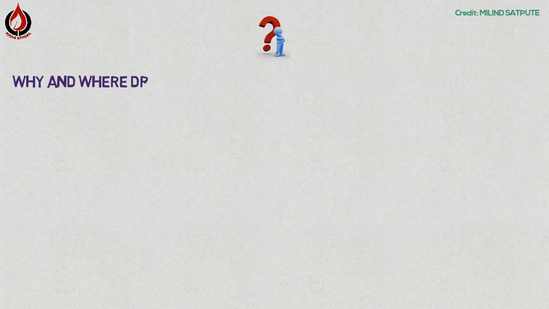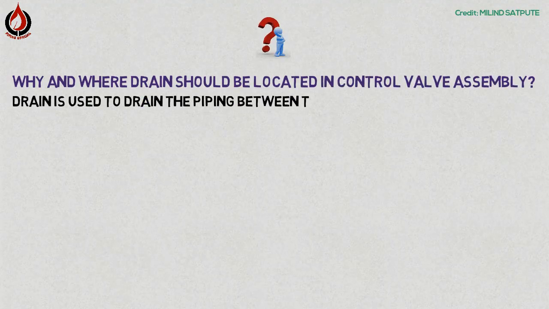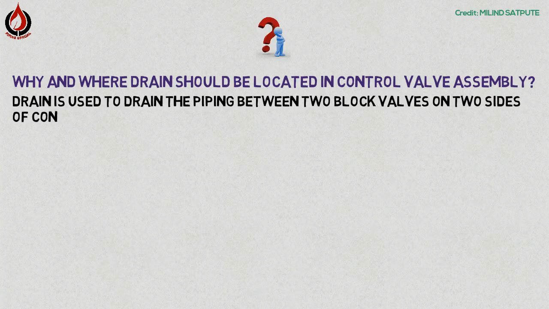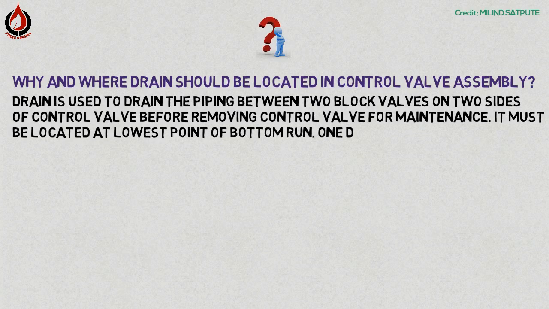Why and where should a drain be located in a control valve assembly? Drain is used to drain the piping between two block valves on two sides of the control valve before removing the control valve for maintenance. It must be located at the lowest point of the bottom run.